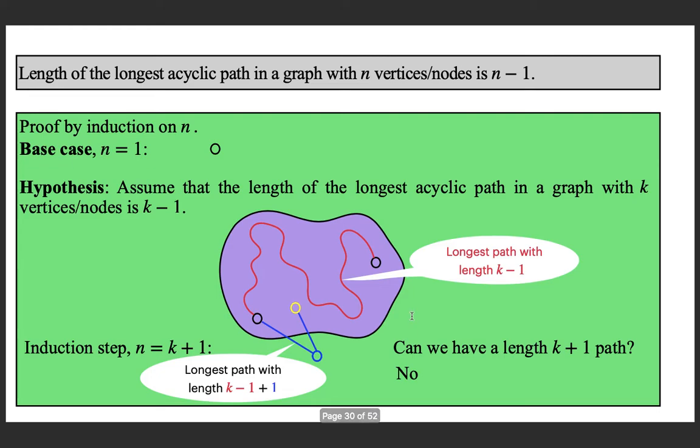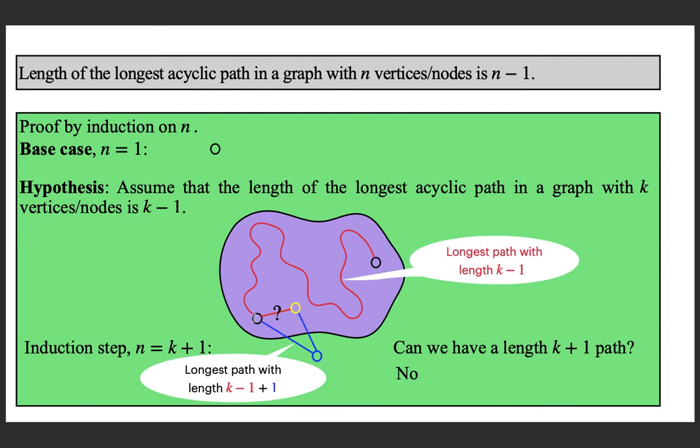Why? Because then why don't you have a length k path in the graph with only k vertices? If this is possible, why don't you extend it like this? It is not possible because the hypothesis tells us that k minus 1 is the length of the longest path.